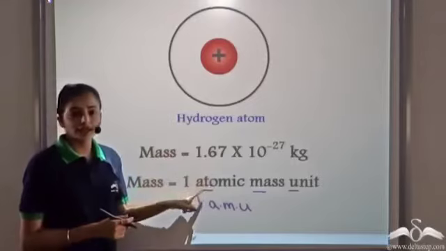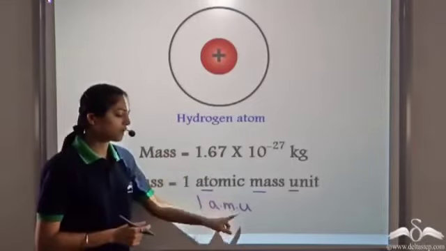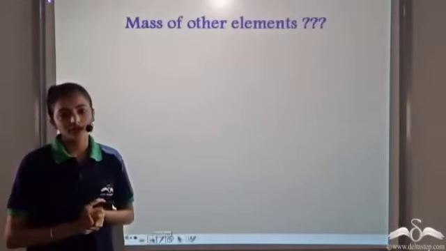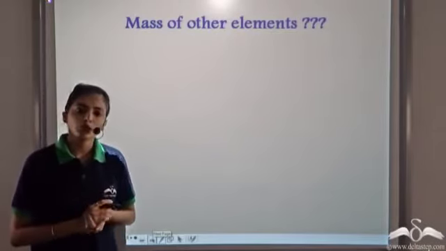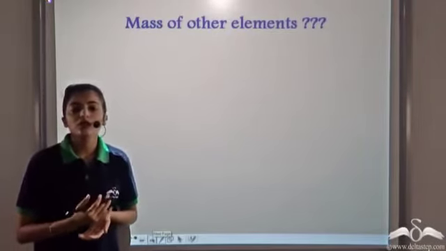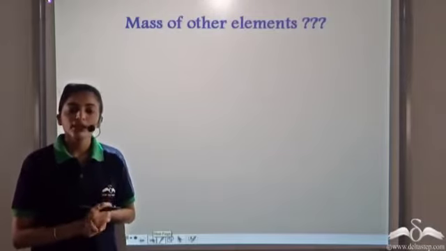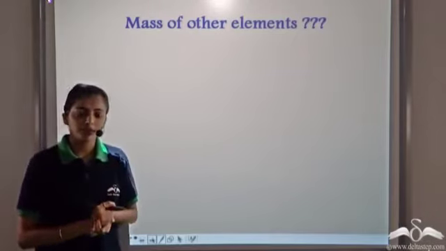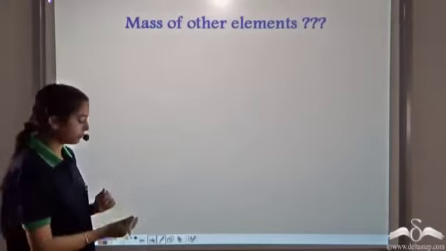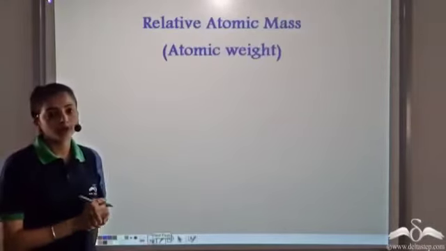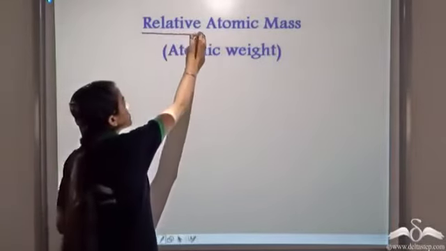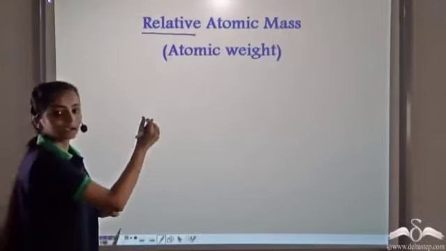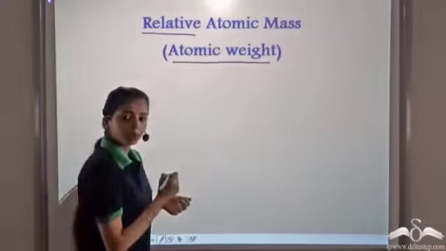So this is the lightest element. It contains only one proton and its mass is 1 atomic mass unit. Now, how do we calculate the mass of other elements? Other elements have different numbers of protons and neutrons. It's not very easy to calculate the masses of all the elements, but it is easy to compare the masses of the different elements with one particular element. That is why whenever we have to calculate the mass, the relative atomic mass is calculated. Relative means it is in reference to the mass of some other element. This relative atomic mass is also known as atomic weight.